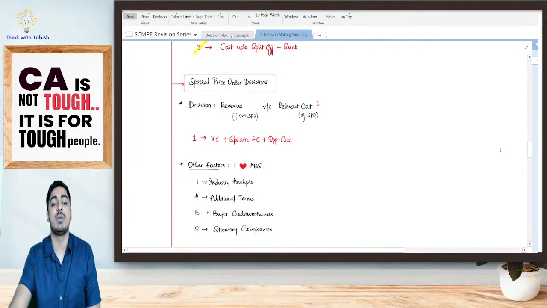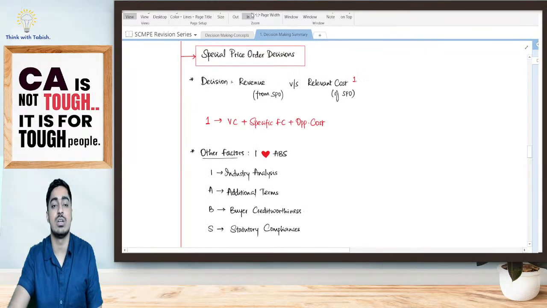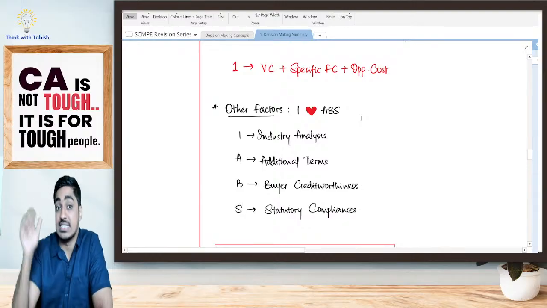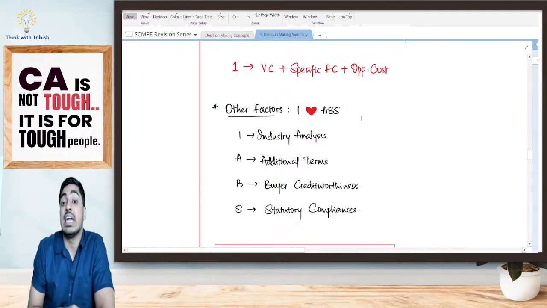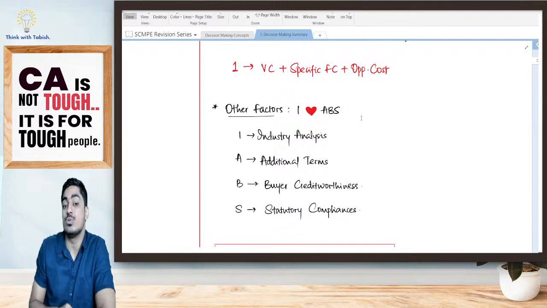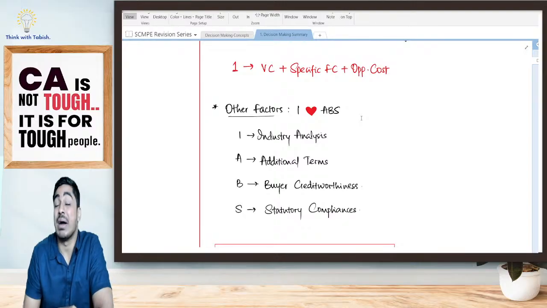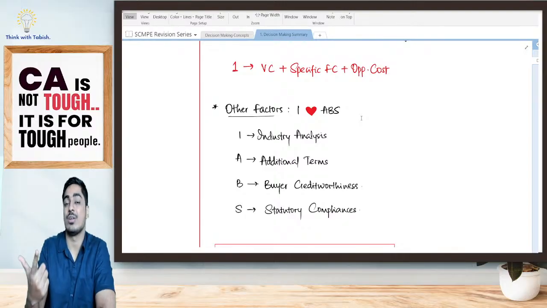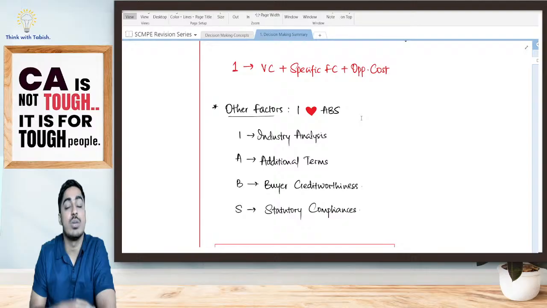Other factors to be kept in mind while we are accepting a special price order decision. What we have told, students, is I love ABS. I stands for industry analysis. See the industry. A stands for your additional terms. Additional terms should be clear and suit the business requirement. B stands for your buyer credit worthiness. S stands for your statutory compliances. Carry out a buyer credit worthiness check of your buyer. Risk can be reduced by 100% advance, letter of credit, post-shipment insurance. Statutory compliances means compliance with foreign laws. You have your export documentation, all of that.